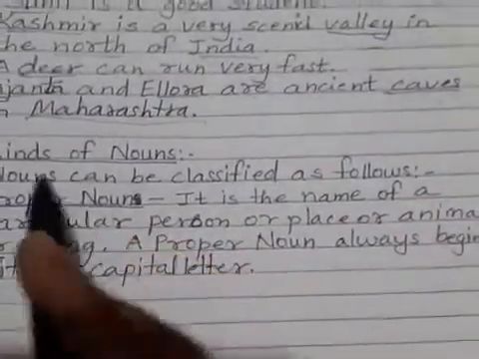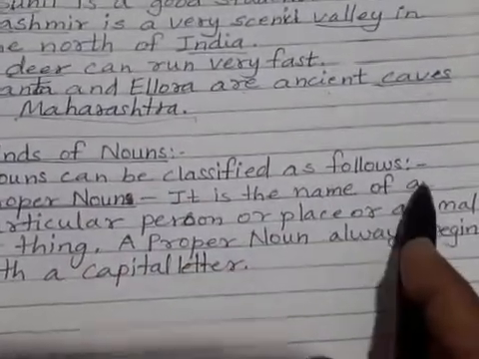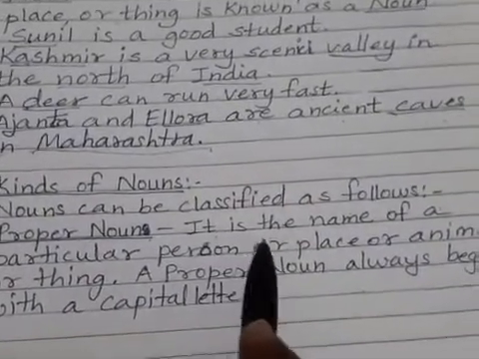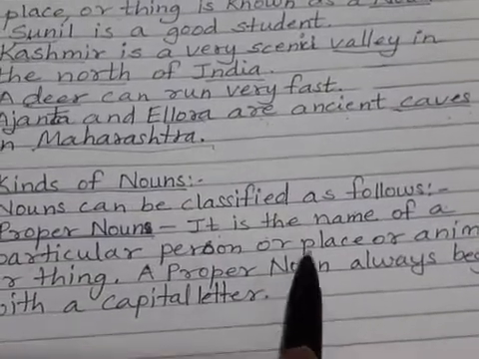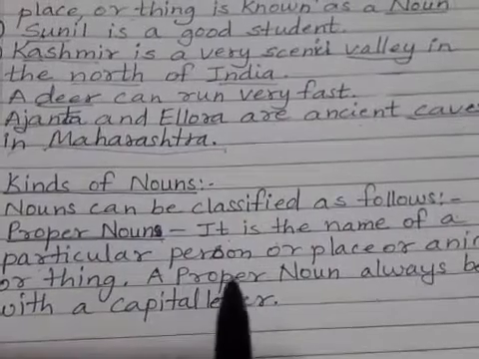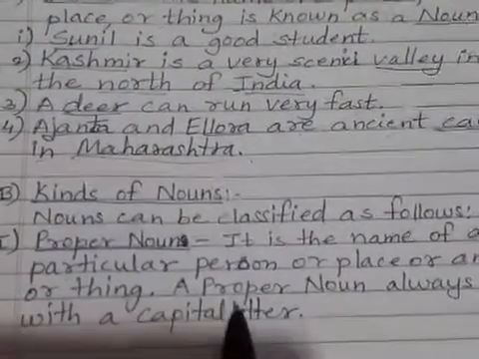Now we'll learn kinds of noun. Nouns can be classified as follows. First is proper noun. It is the name of a particular person, place, animal or thing. A proper noun always begins with a capital letter.